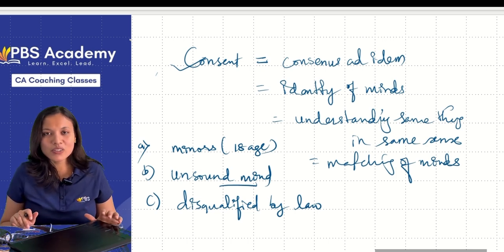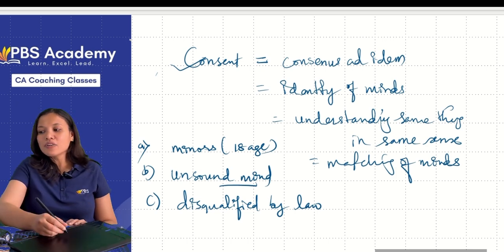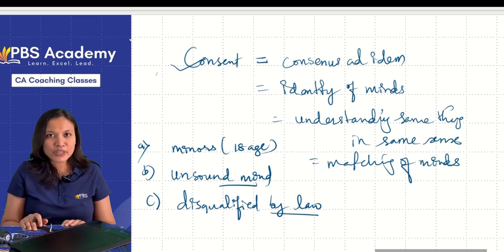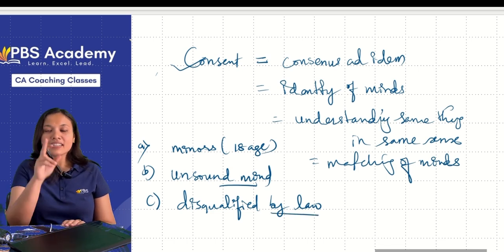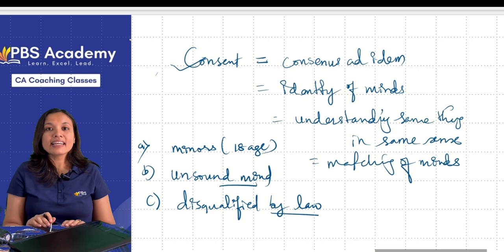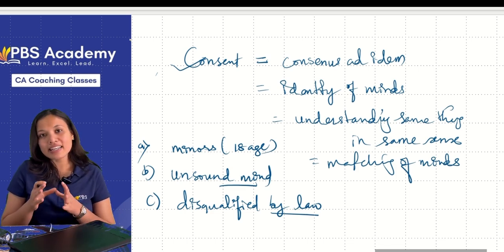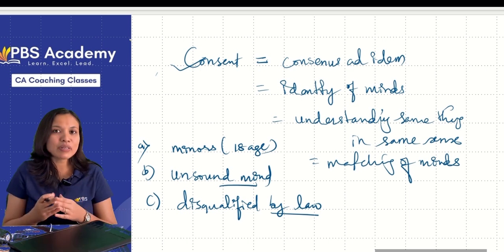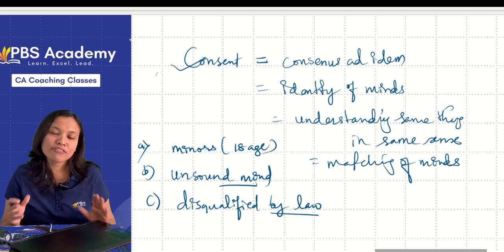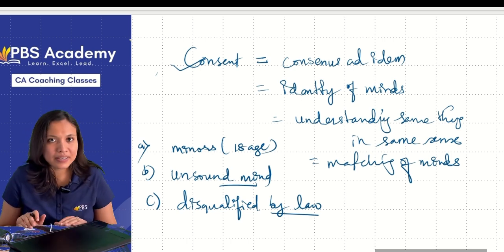Clear? Okay. Now, disqualified by law. There are some persons whom the law says cannot make contracts, like enemy countries, or the enemies declared by our nation. If you make a contract with them, then it is not valid.